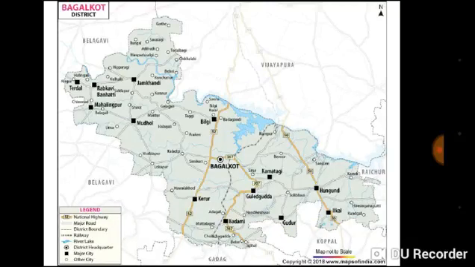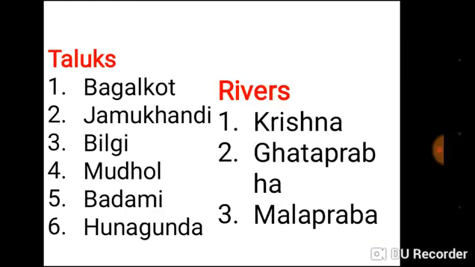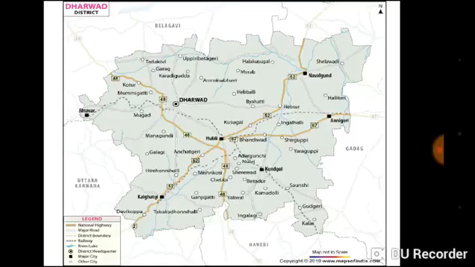Our next district is Bagalkot district. Here is the area of Bagalkot district. In Bagalkot district there are 6 taluks. First one is Bagalkot, Jamkhandi, Bilagi, Mudhol, Badami, Hungund. The rivers which flow in this area are Krishna, Ghataprabha, Malaprabha.